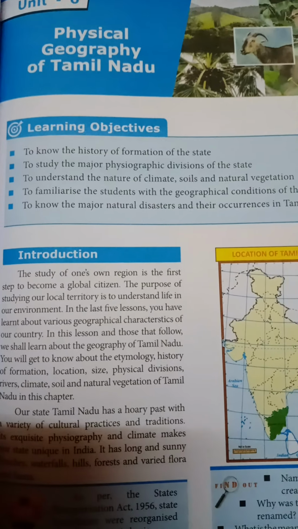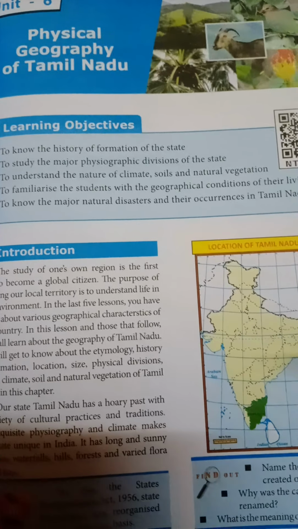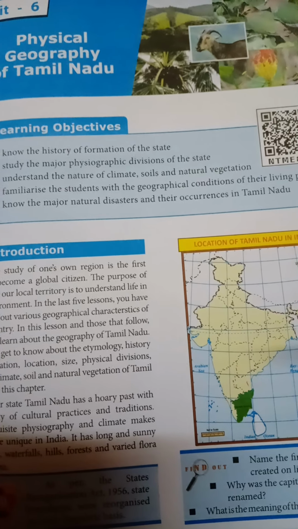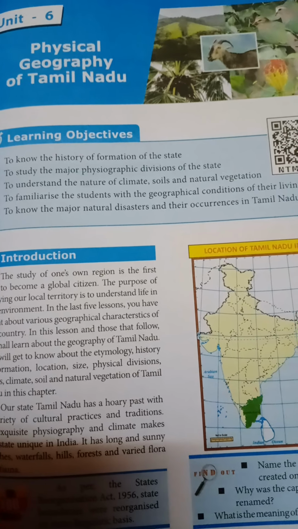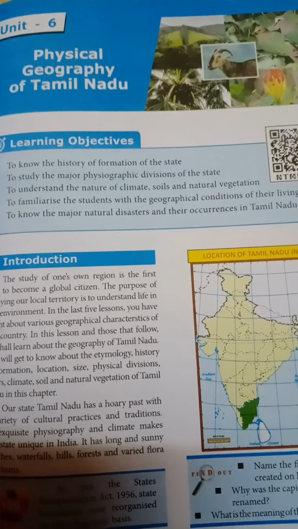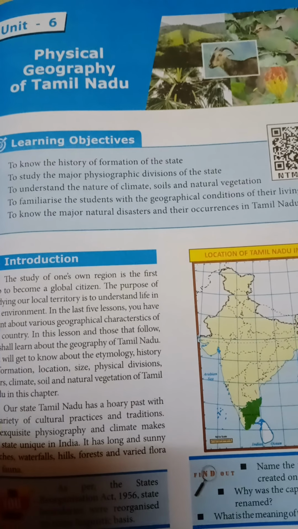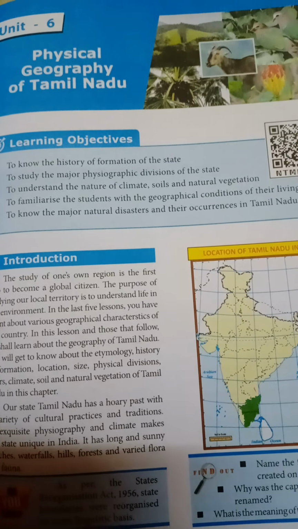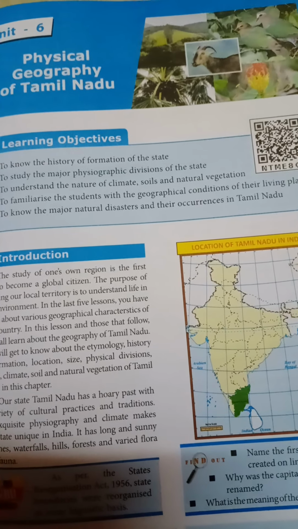Next, the last learning objective is to know the major natural disasters and their occurrences in Tamil Nadu. What natural disasters happened in Tamil Nadu, we are going to learn in this lesson. Natural disasters means, for example, earthquake, volcano, tsunami. All of you know that. And their occurrences in Tamil Nadu.